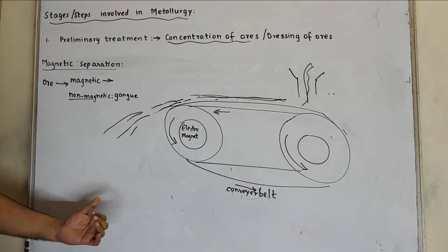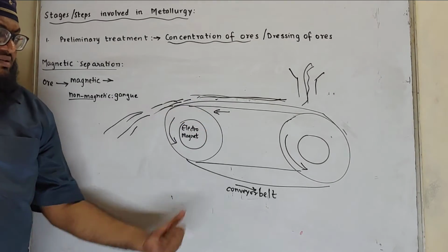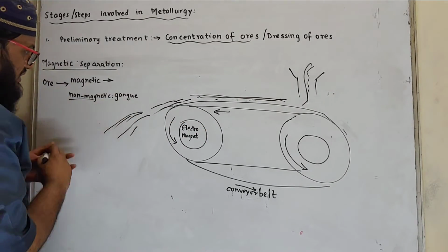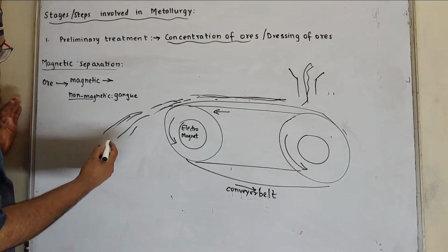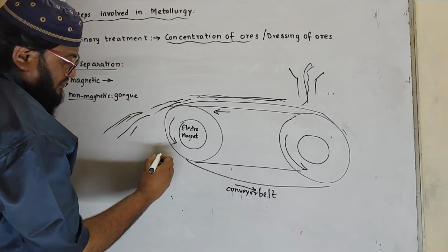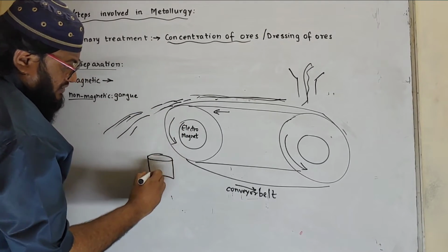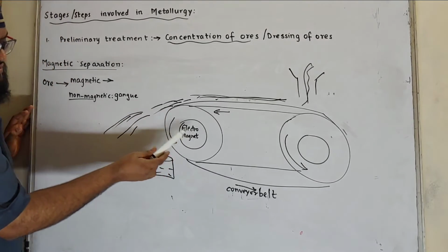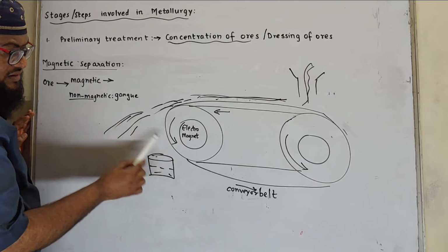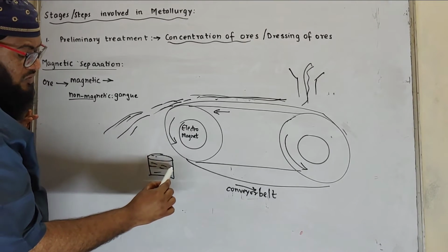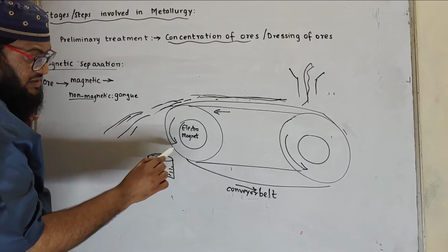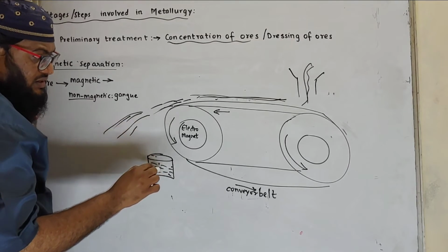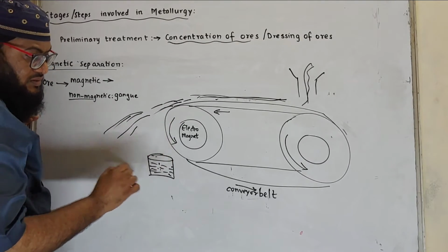When it falls from here, since one of the rollers is a magnet, it will catch the magnetic ore towards itself, toward its side, and it gets collected in a container near the roller. Since the roller is a magnet, it will attract the magnetic material, or ore which is magnetic, and it gets collected near a container placed over here.